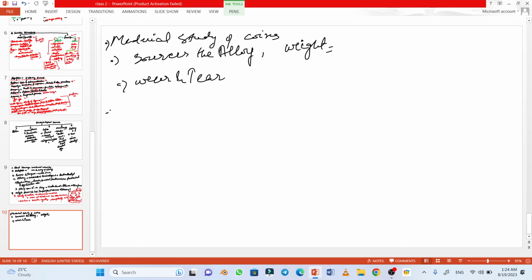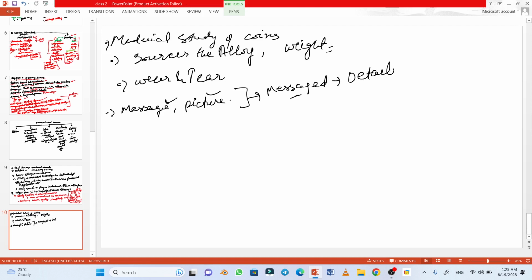We see that there were many coins which had messages and pictures engraved on them. What messages they conveyed was inferred, and they gave details of kings and titles. As for where they were found, in history we see they were found in forts.